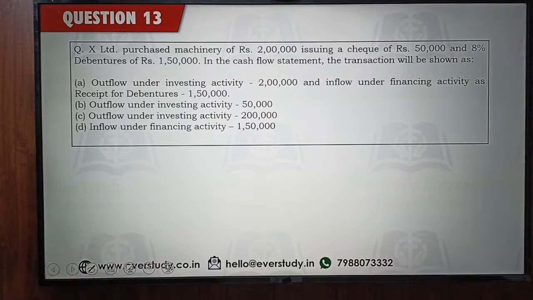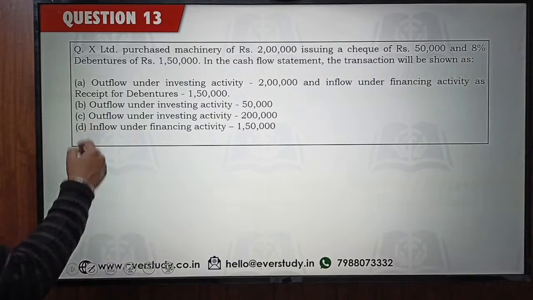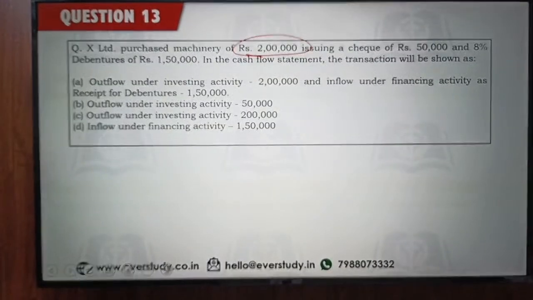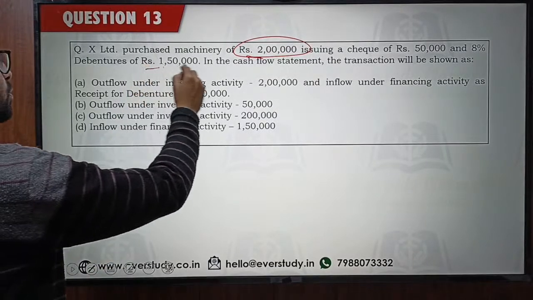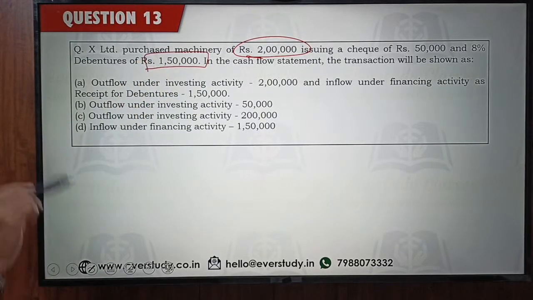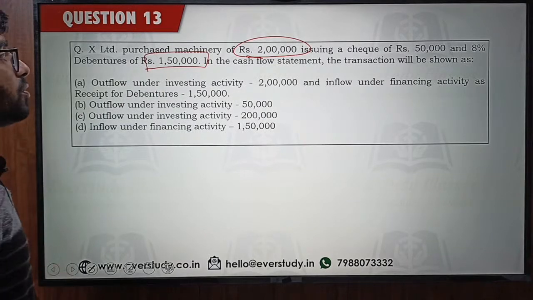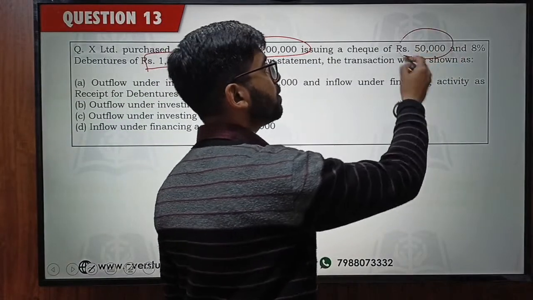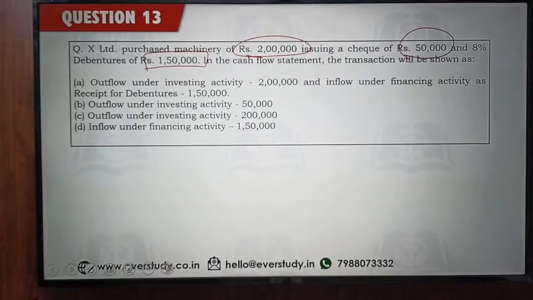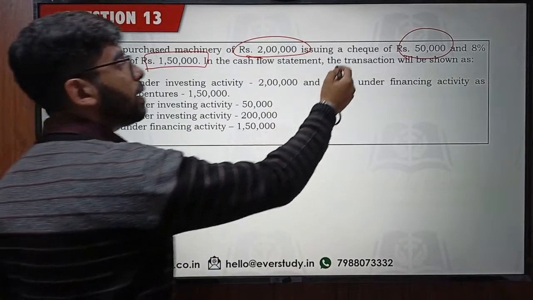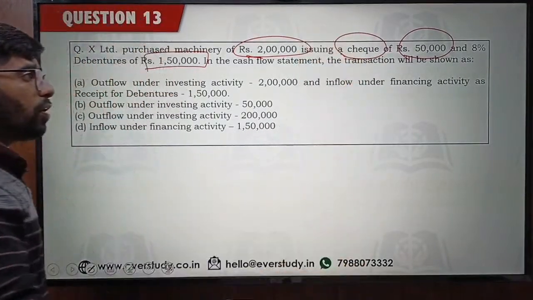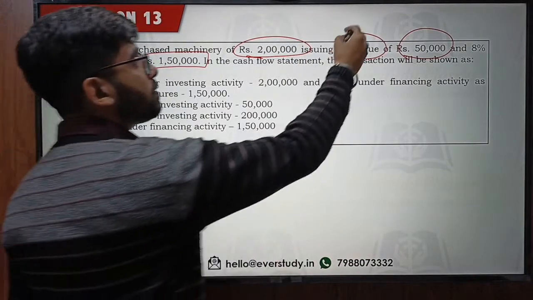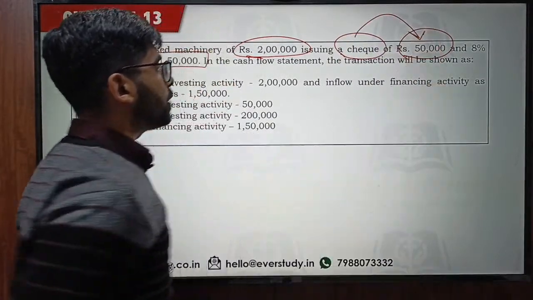Okay. So now let's try to understand it. In this particular case, you have purchased machinery of rupees 2 lakh, issued a check of rupees 50,000 and debentures of rupees 1,50,000. The cash flow happening in this transaction is only rupees 50,000, because this is the amount that you are actually paying in cash. Cash means your cash in hand, and it may include your bank, and it may also include the cash equivalents as well. So ultimately the cash flow which is happening is only rupees 50,000.